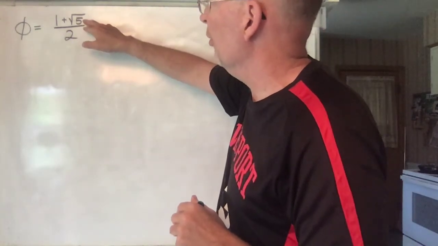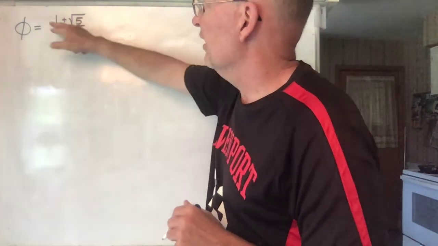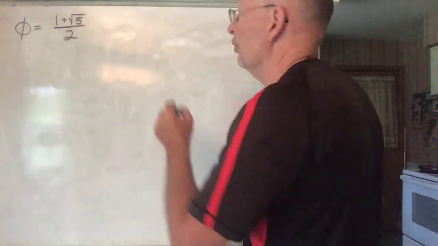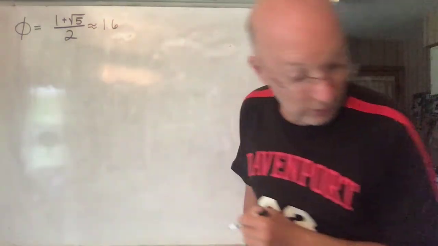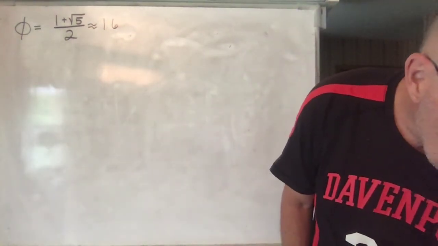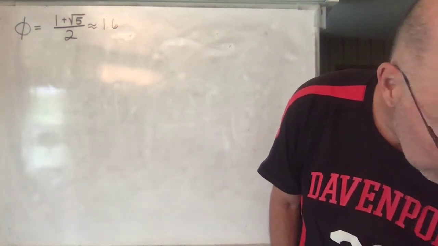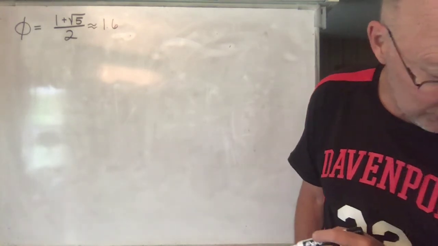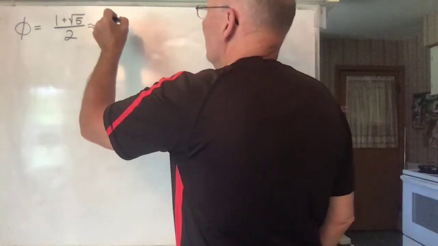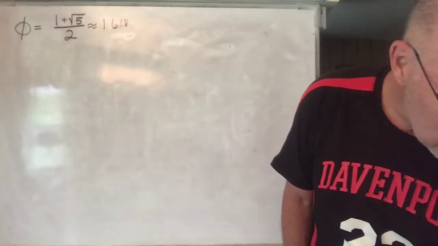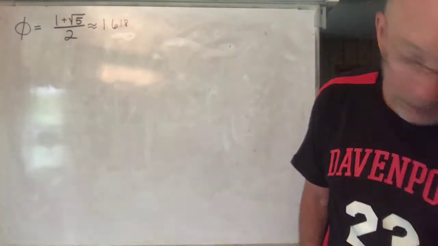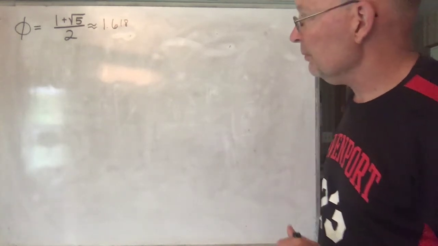It's the number that when you multiply it by itself, you get 5. You add 1 to it, and you divide by 2. And you get something pretty close to 1.6. Do I have it written down? I don't. I think it's 1.61 or 1.67. I should have it written down. 1.618, something like that. Doggone it, I don't have it written down. Sorry about that. You can calculate it yourself.